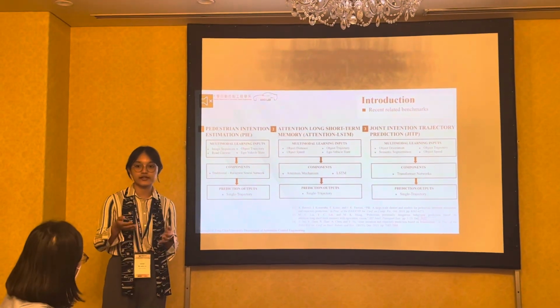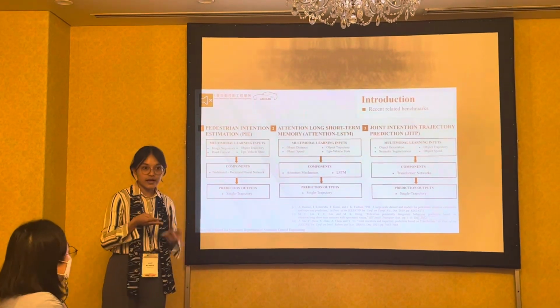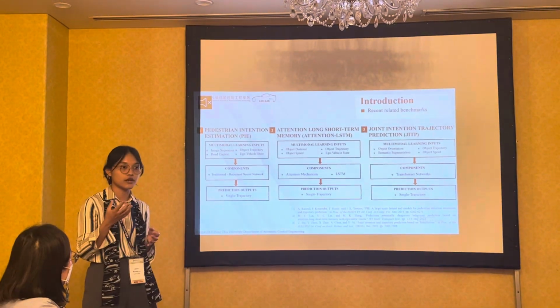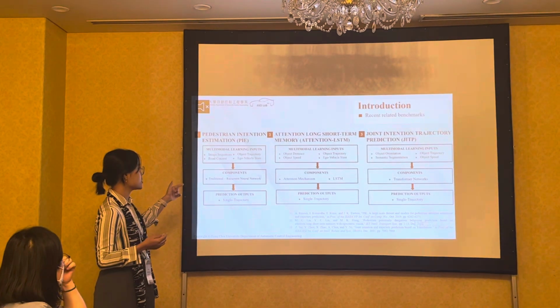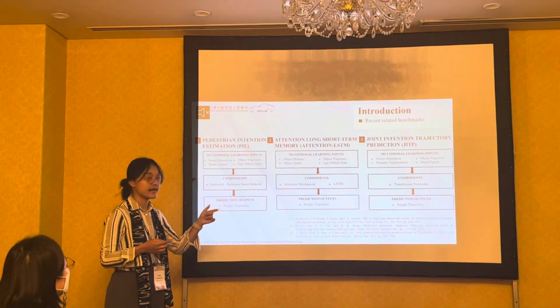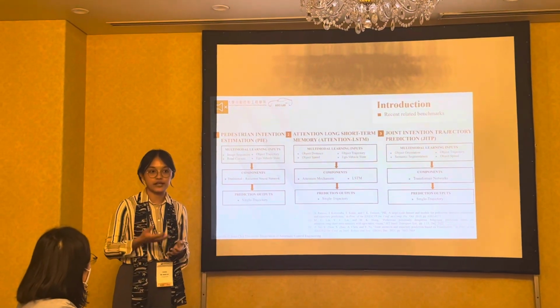And then the next one: there are lots of recent methods or models that want to ensure precise trajectory prediction. So I chose three recent models. The first one is PI, which is pedestrian intention estimation. The second one is attention LSTM, and the third one is GITP.